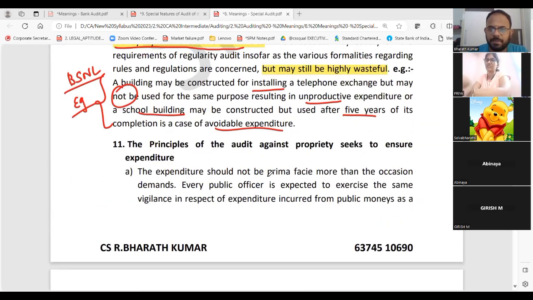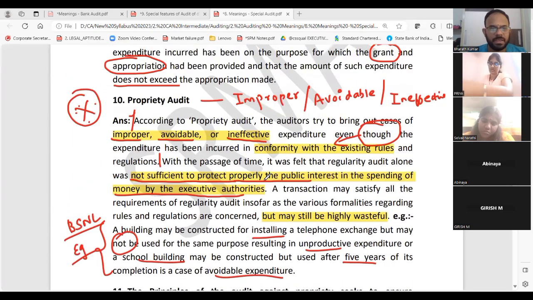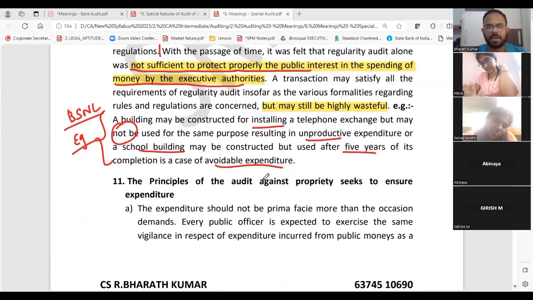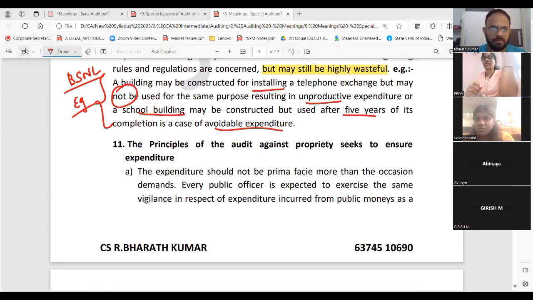What are the principles of audit against propriety? That means propriety audit principles. Connect the 10th question and 11th question and study for your exam. I'll again repeat. We are in the 10th question, which we covered, the meaning. Principles of propriety audit they can ask you separately also, or you can connect with the 11th question. I put it as a separate question so that it will avoid all this. What all it will ensure, we will cover that.